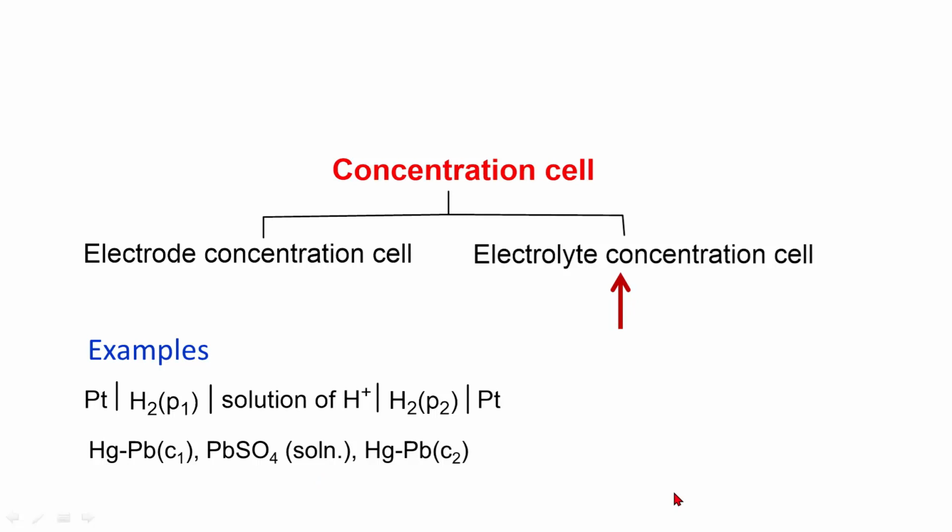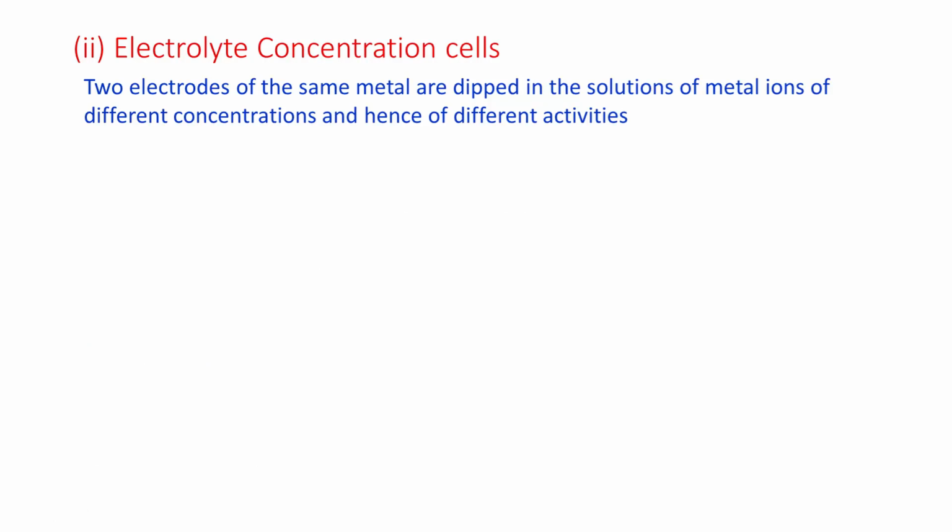Now we will discuss the electrolyte concentration cell. Two electrodes of the same metal are dipped in solutions of metal ions of different concentrations and hence of different activities. For example, zinc in contact with zinc ions at activity A1, separated by the salt bridge, zinc ions at activity A2 in contact with zinc.